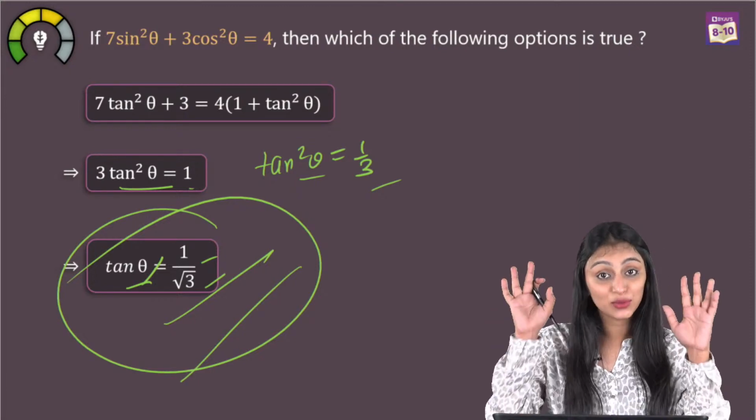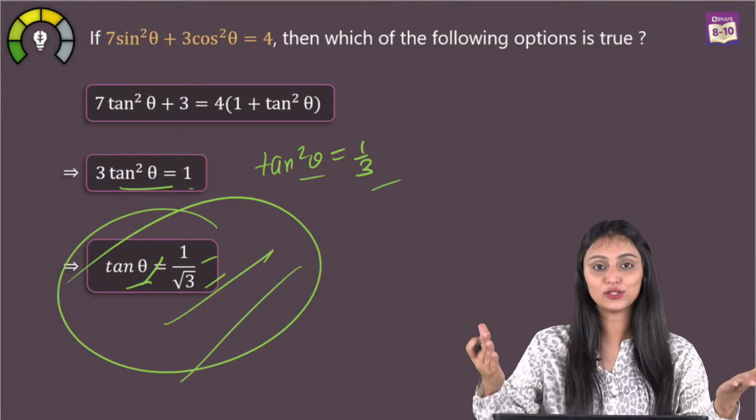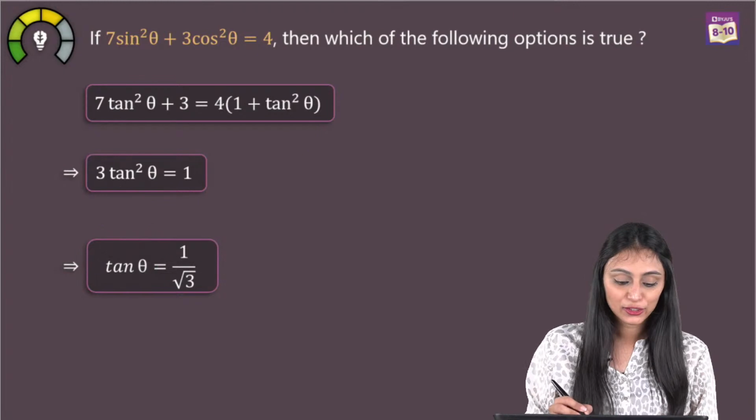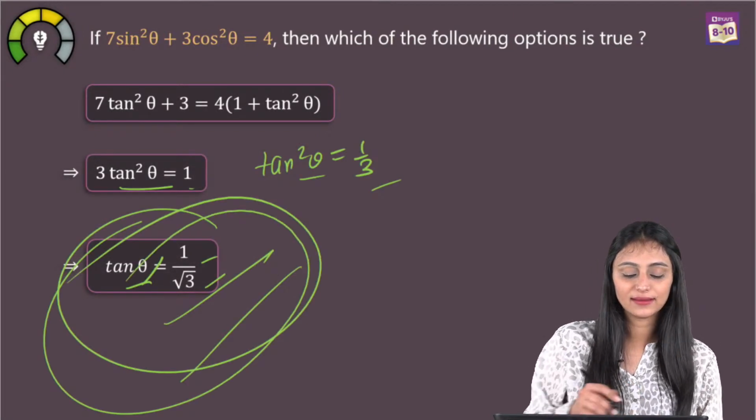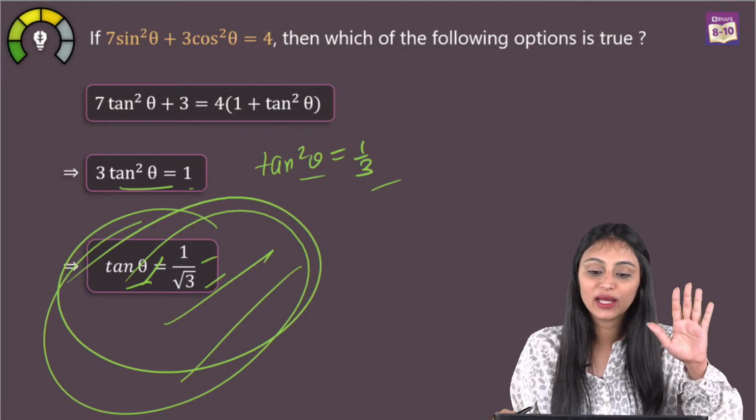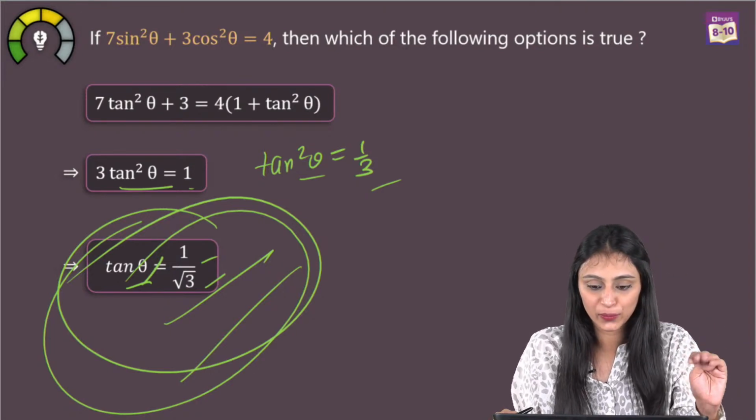Yes, Ayush, we will come to the another method. First, let others also understand the first method. So from here we get the value of tan theta, right? This is what we needed. I hope that first method is clear to all of you. Yes?